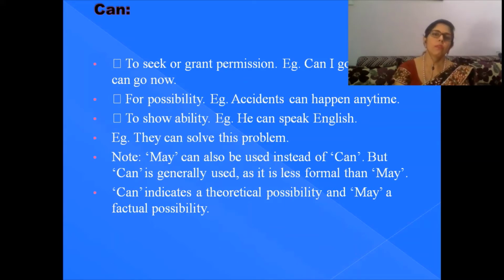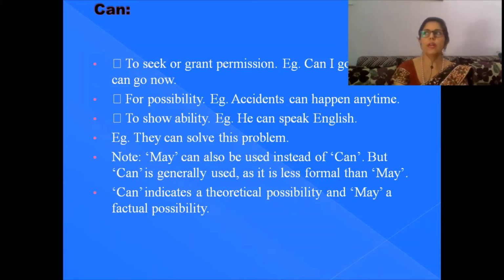Internet connection may hinder anytime. Also you can say internet connection can hinder anytime. So these are the possibilities, and even to show ability. Sometimes you say I can lift this box. I can speak English fluently. They can solve this problem easily. So may can also be used instead of can in all these cases, but can is generally used as it is less formal than may.